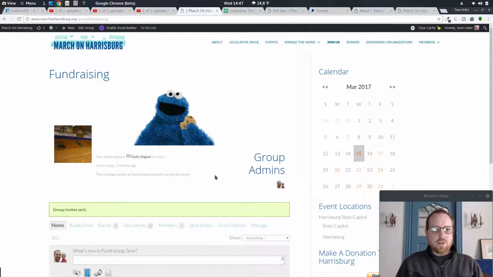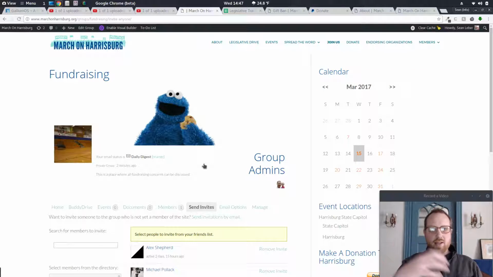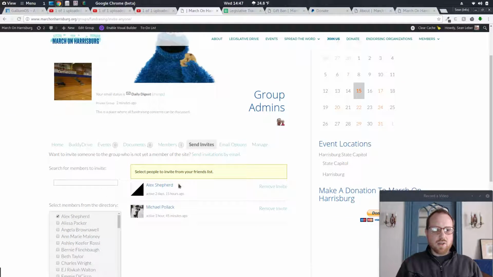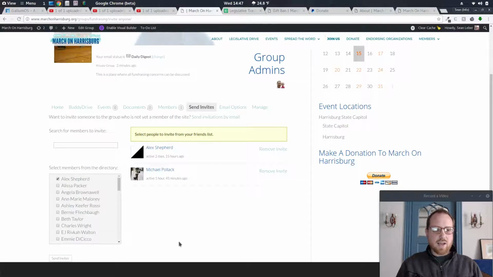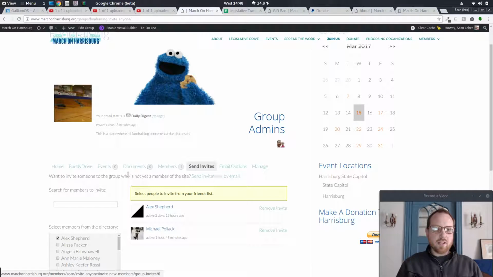All right, so here's the new fundraising page. Invites have been sent. What if there are people outside of the network so far and you want to bring them into the network and involve them in your group? If you go to send invites after you've created the group, you will see the same sort of setting page that had inviting members who are already part of the site. But then if you go here, you can invite someone to the group who is not yet a member of the site.